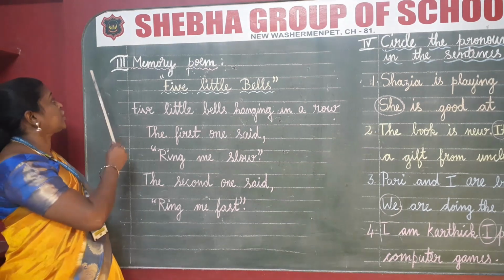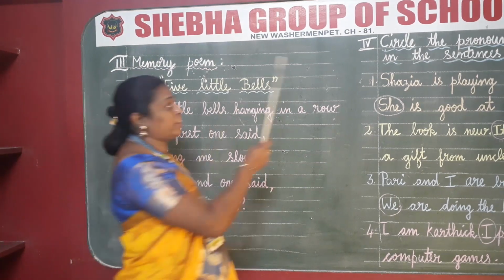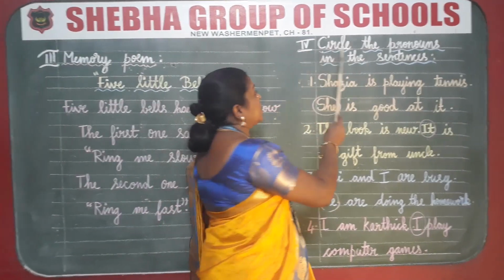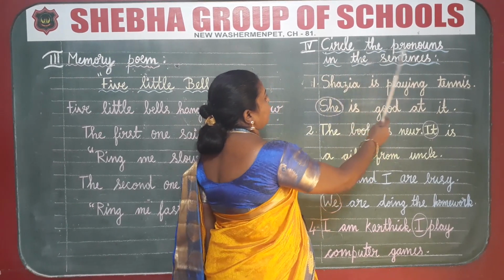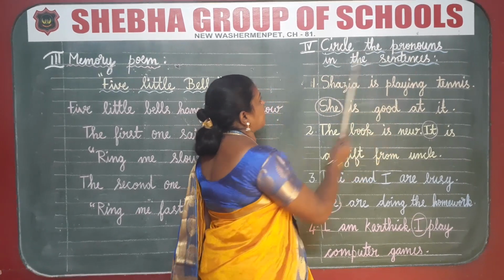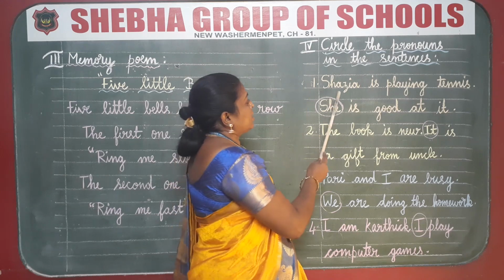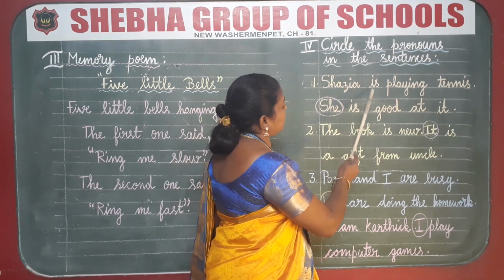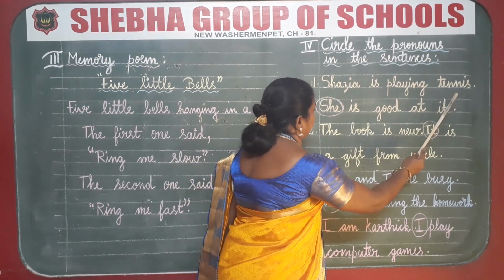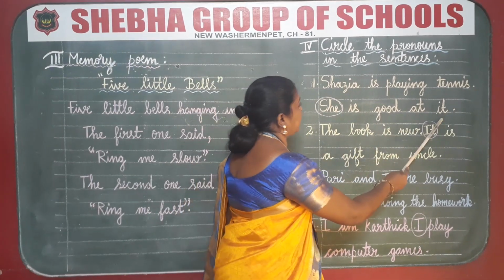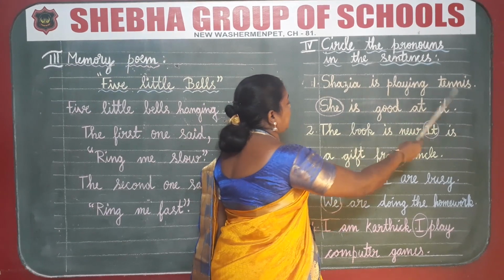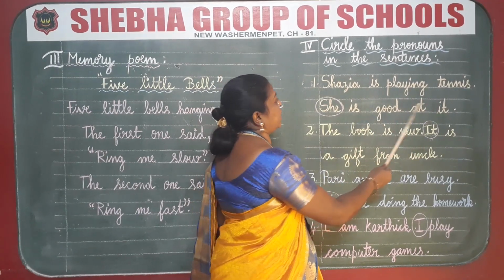After finishing the third Roman letter, you are going to write the fourth Roman letter, circle the pronouns in the sentences. First one. Sazia is playing tennis. She is good at it.